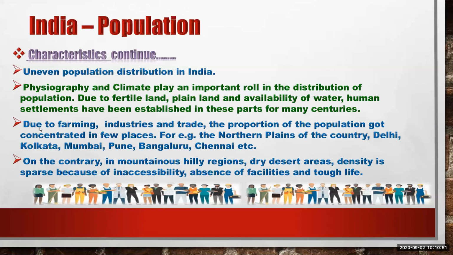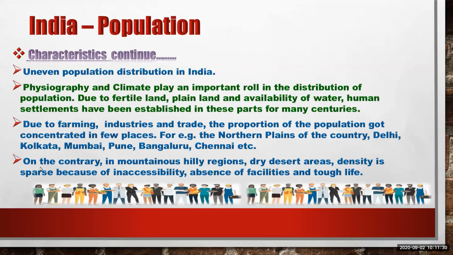Now, next characteristic. Due to farming, industries, and trade, the population got concentrated in few places. For example, the northern plains of the country, Delhi, Kolkata, Mumbai, Pune, Bengaluru, and Chennai, etc. Means some cities are growing continuously because of advancement of technology, government facilities, educational facilities, and medical facilities.